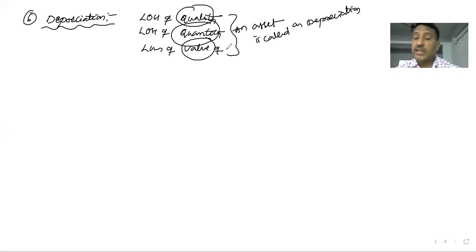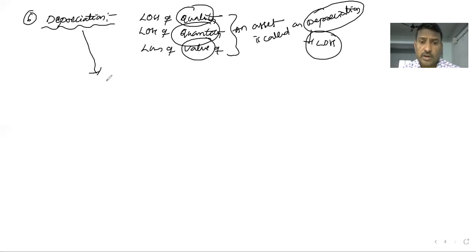When the property loses its quality, quantity, value, that is called depreciation. This is a loss. So the loss is recorded twice when it is given in the adjustments.